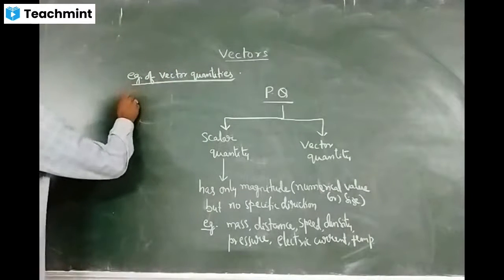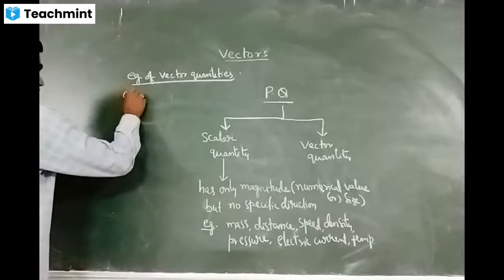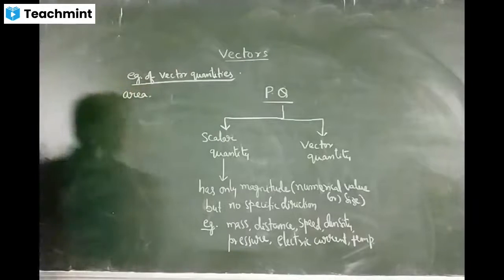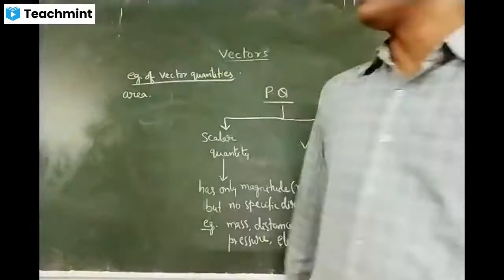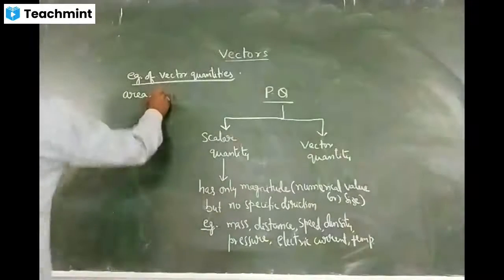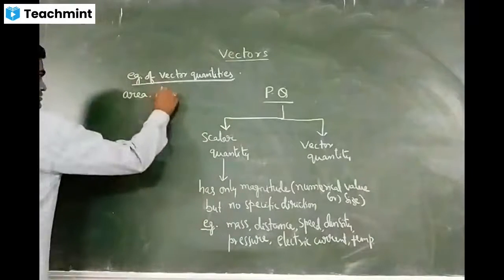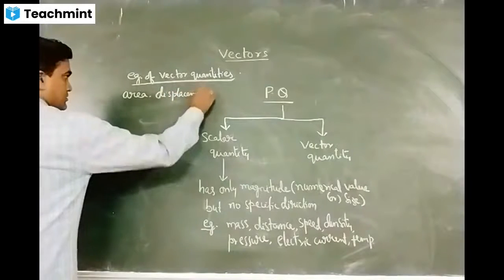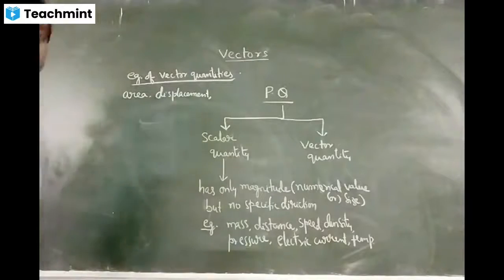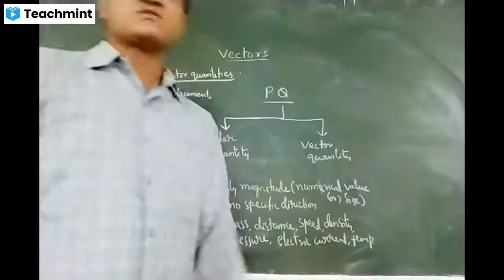Displacement, velocity, area. Area is said to be a vector. Displacement is a vector. Why area is a vector, we'll discuss later on.